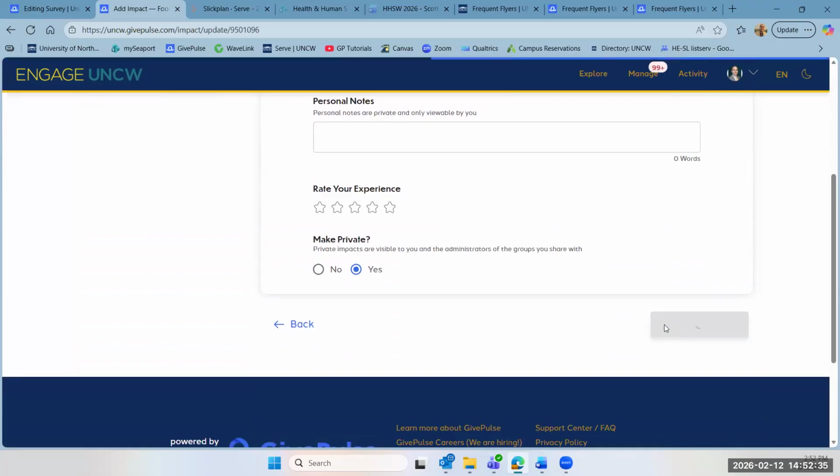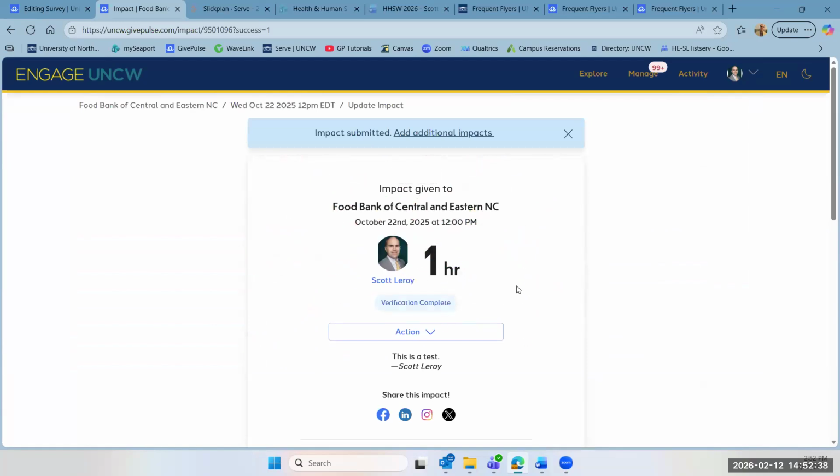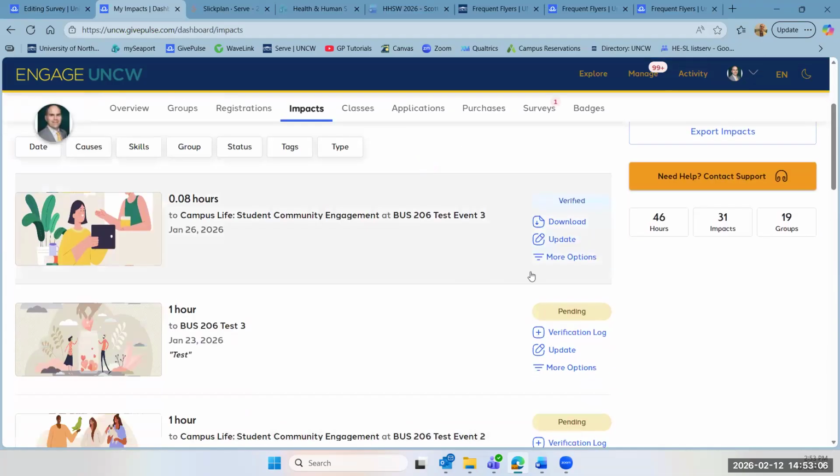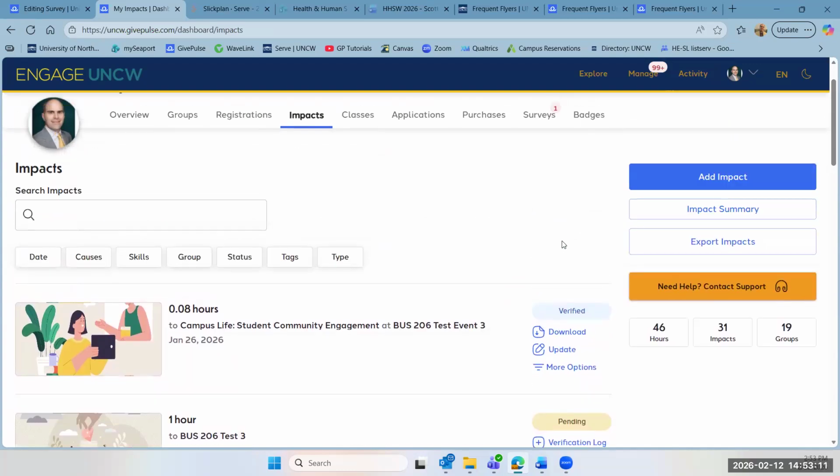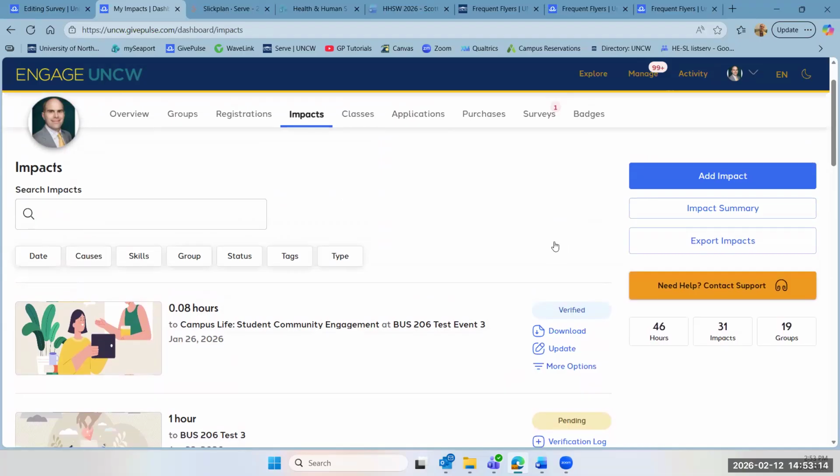What this will do is it will generate an email to your verifier, the person you listed who could verify that you participated in the service. And then they'll have to open that email and click on a button that says basically, did so and so volunteer at this time? And when they indicate that you did, when you look at your impacts, it'll be listed here, and rather than pending, it will say verified. And that's how you know that your verifier has verified the impact.